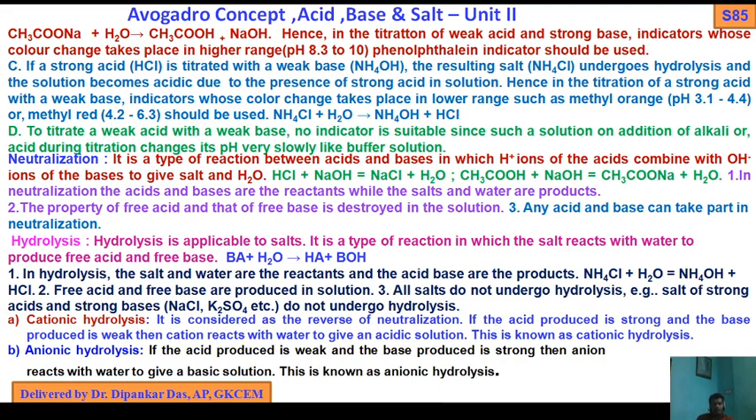Now hydrolysis is of two types: cationic hydrolysis and anionic hydrolysis. Cationic hydrolysis is considered as the reverse of neutralization. If the acid produced is strong and the base produced is weak, then the cation reacts with water to give an acidic solution. This is known as cationic hydrolysis.